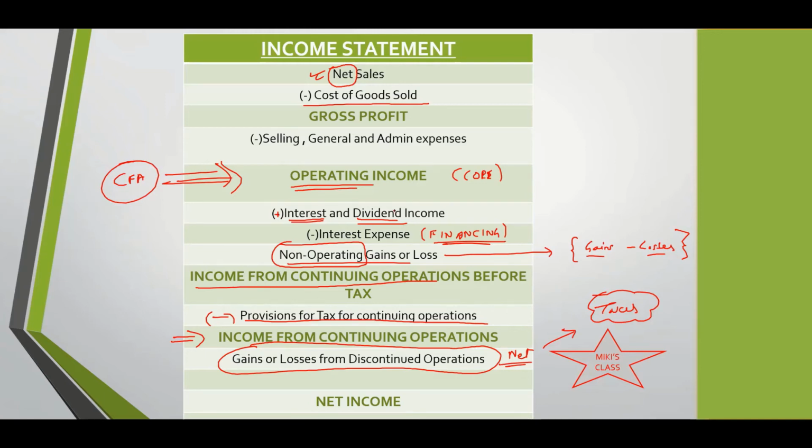Non-core. Now it is debatable whether this should be a part of core or not. Under US GAAP, this is a part of core, because ultimately these are expenses for financing whatever money you're taking. You have to pay the interest upon that, right? So as per US GAAP norms, this is a part of core. You have to deduct it from here, and then you find out the core income as per US GAAP. But as per IFRS, this is not a part of the core.